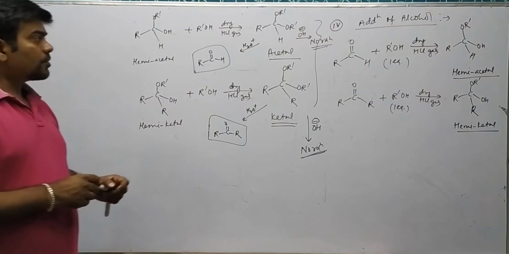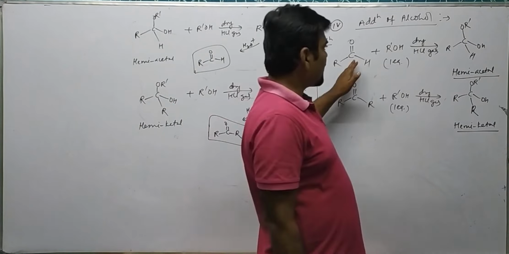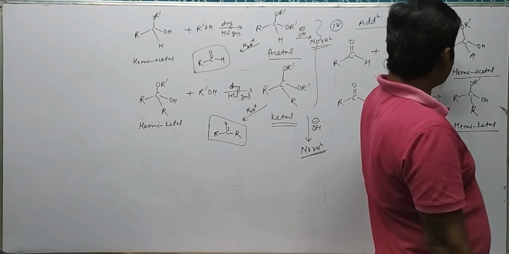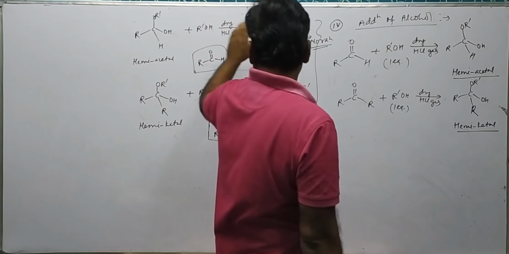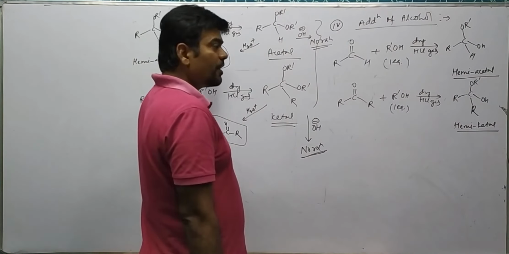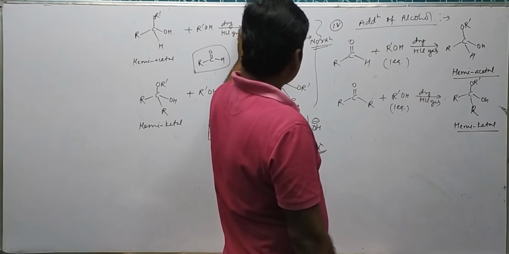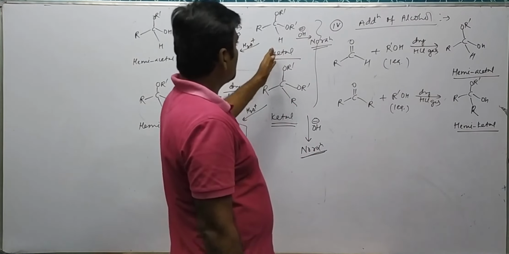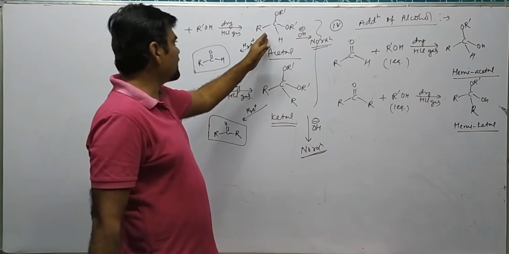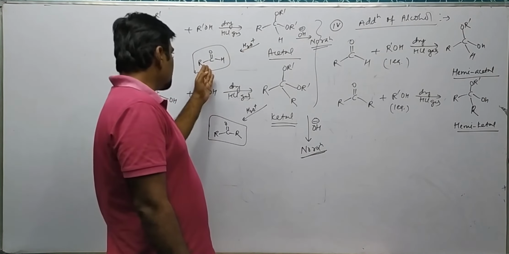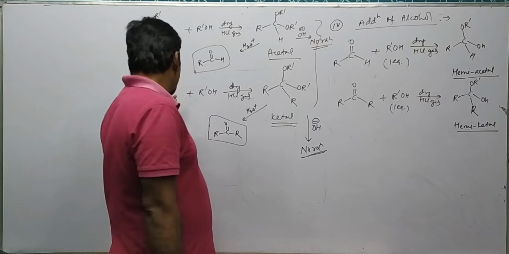Okay. So when aldehyde reacts with one equivalent of alcohol in presence of dry HCl gas, it forms the corresponding hemiacetal. Hemiacetal further with another equivalent of alcohol in the same reaction condition forms the corresponding acetal. Acetal remains stable towards alkaline solution but easily gets hydrolyzed in acidic medium to form the corresponding aldehyde back.